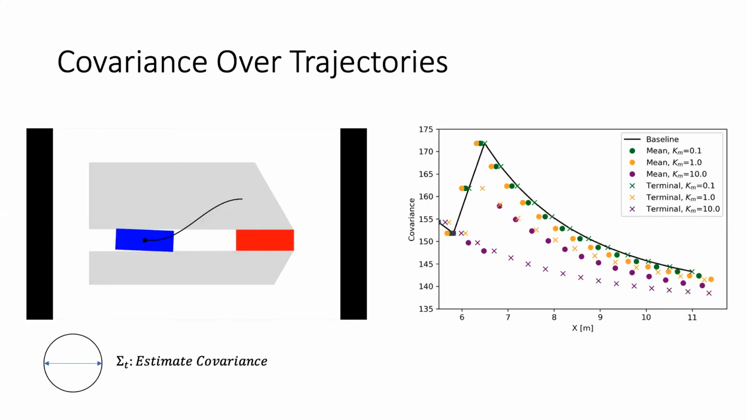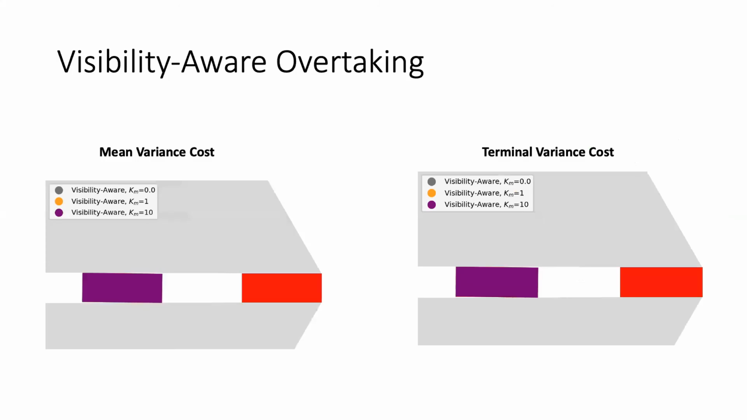So first we'll take a look at the estimate covariance as the ego vehicle executes a trajectory. On the left, once it enters the blind spot, our estimate covariance grows and shrinks once it exits that blind spot. On the right, we can take a look at this covariance for different outputs of our algorithm using different weights, Km, for the visibility, and also which type of visibility cost, whether it's mean or terminal. We can see that for higher visibility weights, we get lower covariance along those trajectories.